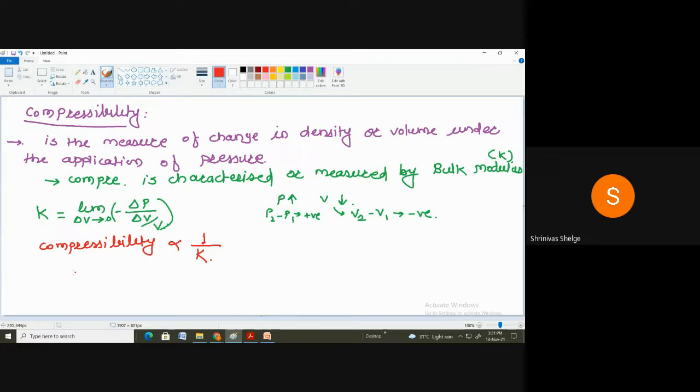Yes. Now we can write this K as minus dP by dV by V. So dV is the change in volume, and V is the original volume. Correct? Yes.